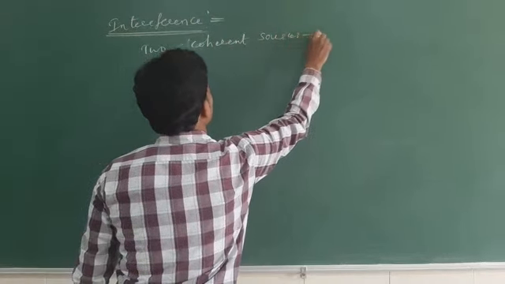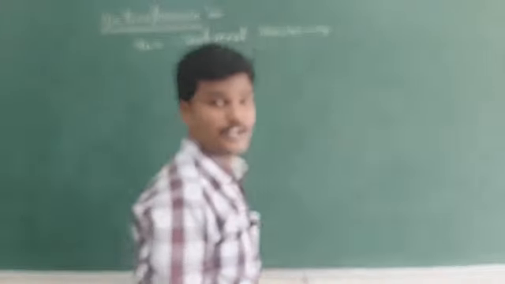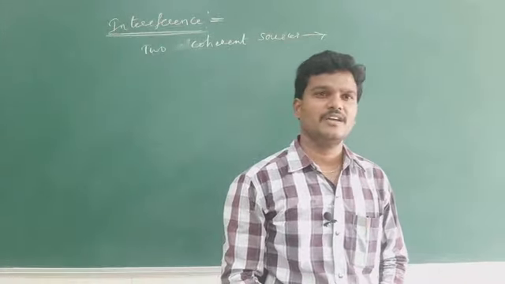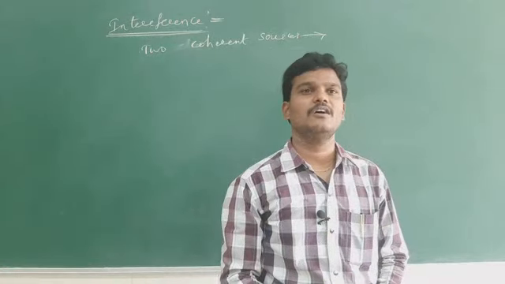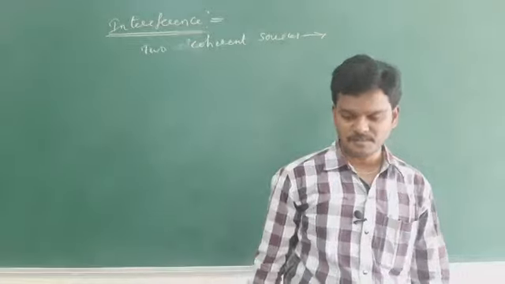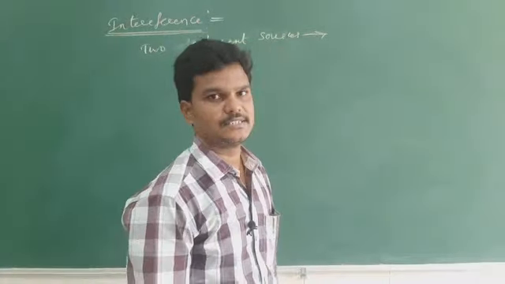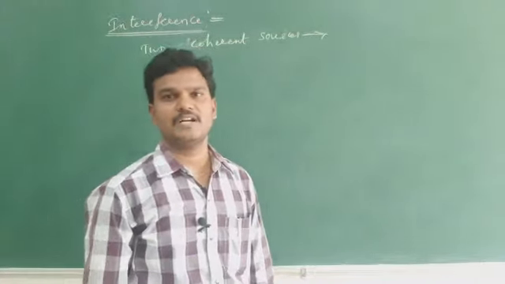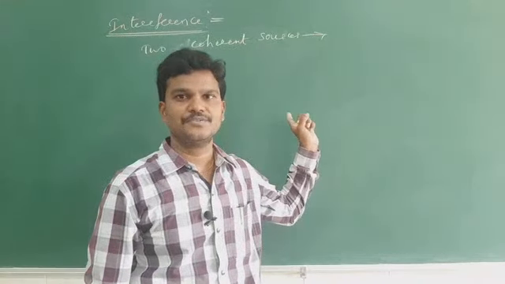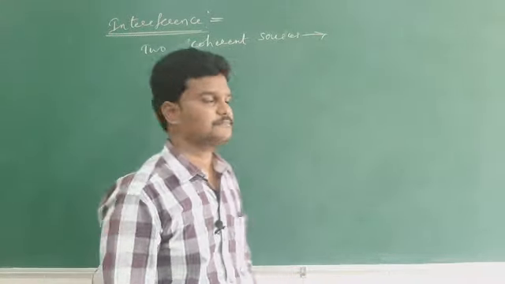These are the light sources which will emit light with a constant phase or zero phase. Write down the heading, coherent sources. To get the interference pattern on the screen, we are using coherent sources.